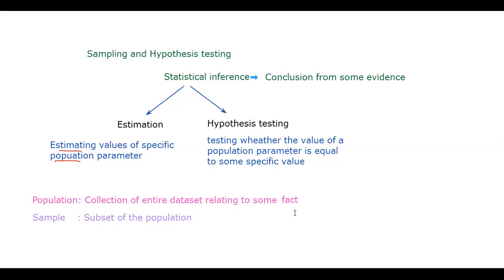So how do we pick up a subset from the entire data set? There must be some method for picking up subsets from the entire data set. Those methods are known as sampling. Through sampling, we will pick up subset of the population from the entire data set. So sampling is very important for estimation and hypothesis testing, that is for statistical inference, that is drawing conclusion from some evidential data, that is statistical data.